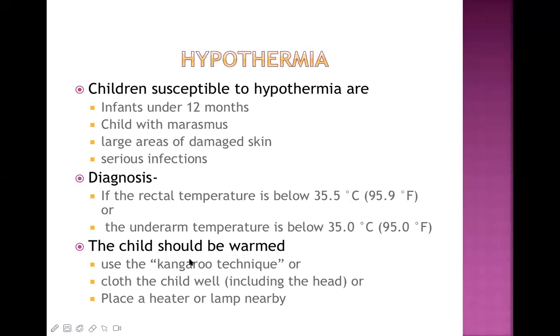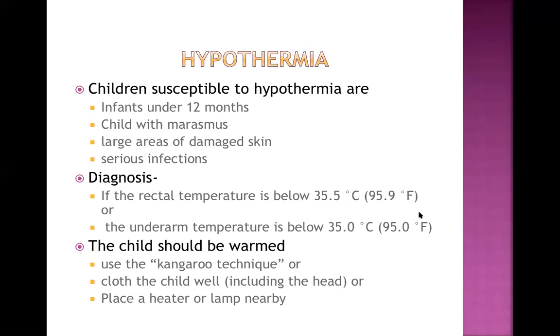Now, how should a child be warmed? This is regarding the management. Use the kangaroo technique. Okay, kangaroo technique. Now, I'm sure you know this animal called kangaroo. Okay, it is very commonly found in Australia. Probably this is the national animal of Australia as well.